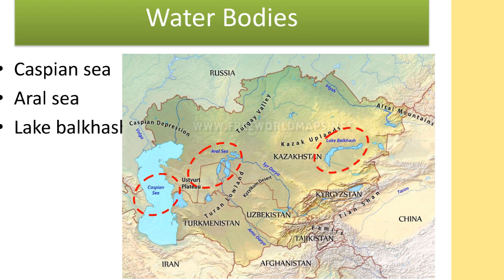Central Asia is a landlocked area, so there are three important internal water bodies: the Caspian Sea, the Aral Sea, and Lake Balkhash. Here we can see the Caspian Sea, the Aral Sea, and Lake Balkhash.